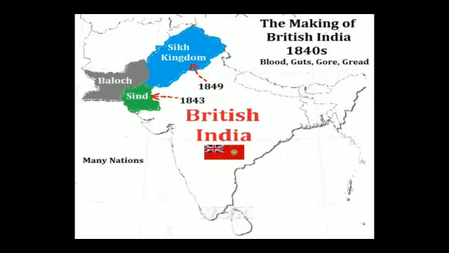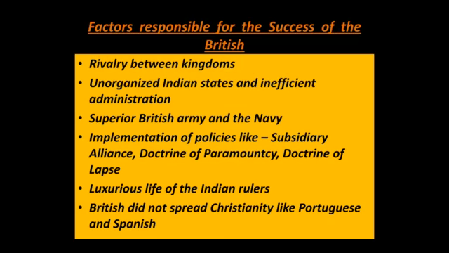Now we have already seen the map also. They go on to acquire this region of Sindh in 1843. The Sikh kingdom is conquered in 1849 and so on. Now, what are generally the factors responsible that the British went on to succeed one after the other? Why did they go on to succeed? Why were the Indian native rulers not aware of the things happening? How come they let this happen?